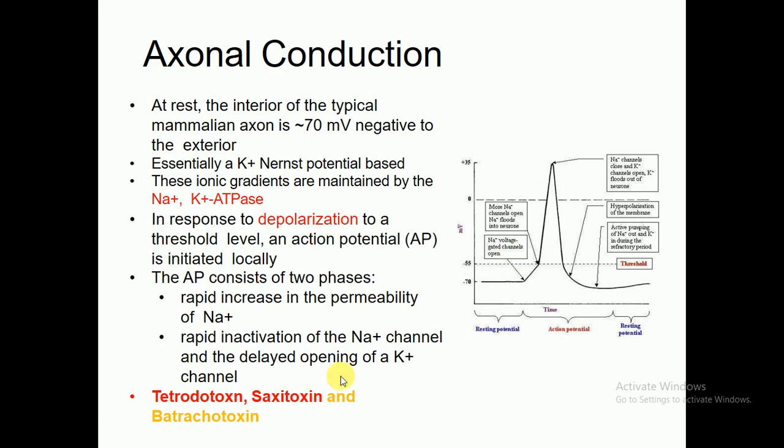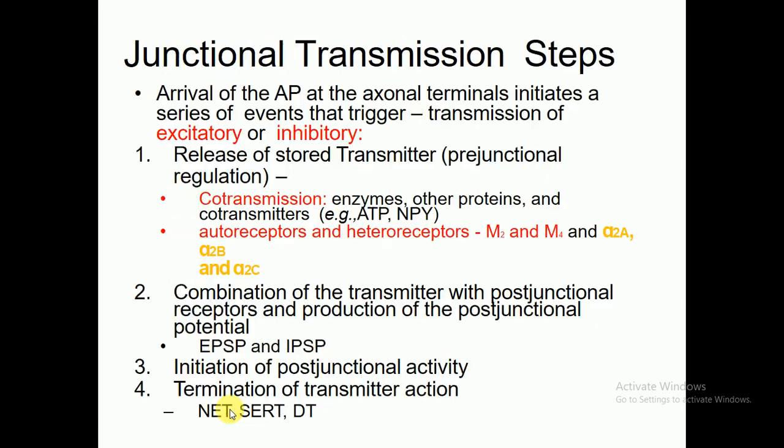In the second phase, the sodium channels become inactivated, and delayed opening of potassium channels occurs. It means that in the second stage the sodium channels become deactivated, which may indirectly delay or slow down the opening of the potassium channels. For example, tetrodotoxin and batrachotoxin.